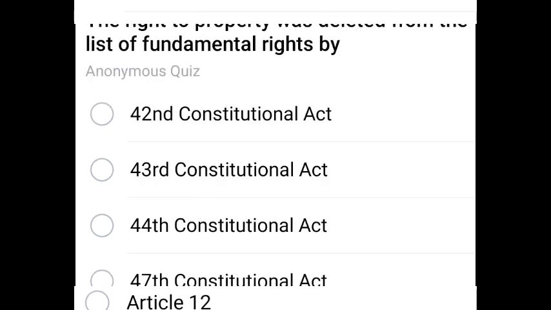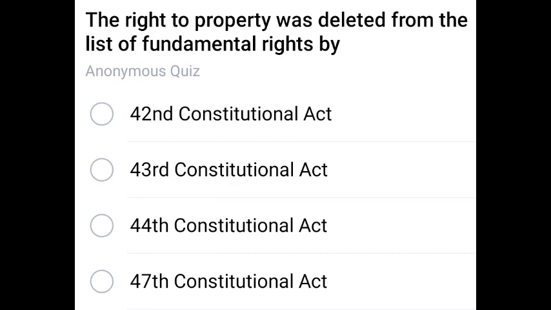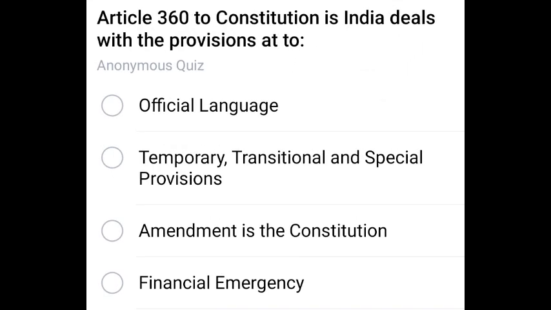Next question. The right to property was deleted from the list of the fundamental rights by which constitutional act? 44th Constitutional Act. The right to property was deleted by the 44th. Next one.